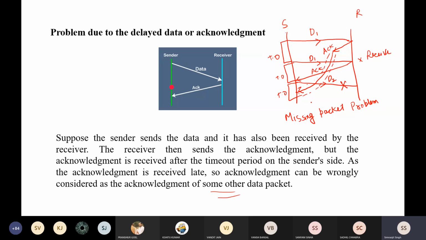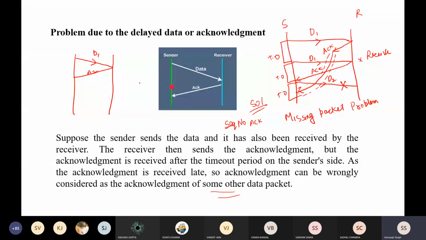Yes, sir, here we can do that every acknowledgement contains a special serial number regarding the packet. Yes, absolutely. I think it is well said by the student. The solution for this one is that you can also give a sequence number to the acknowledgement. I'll show you how we give the sequence number. It's in increasing order. If the data is D1, the acknowledgement I get from there will be A2. So it is always one plus that.